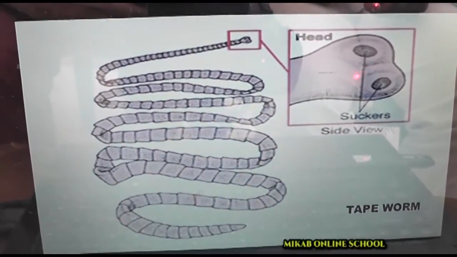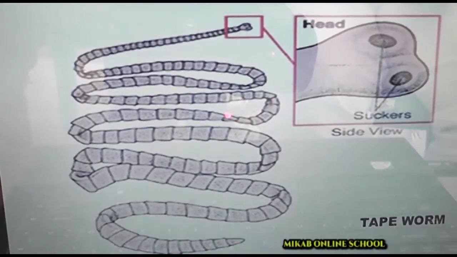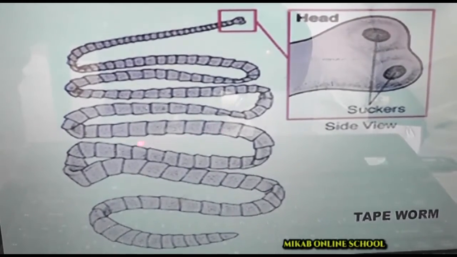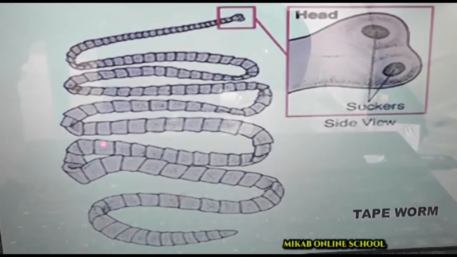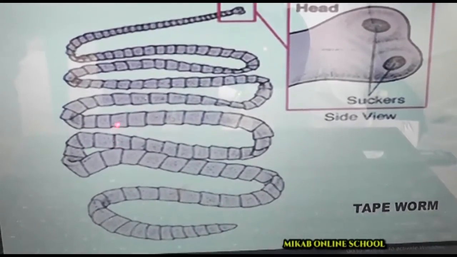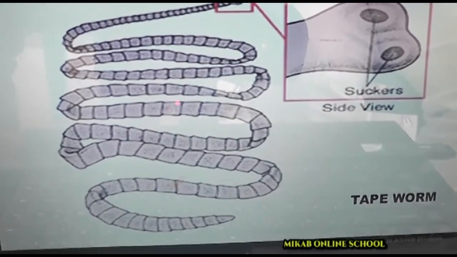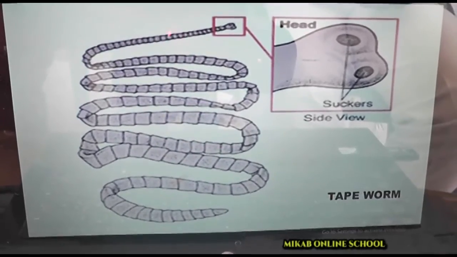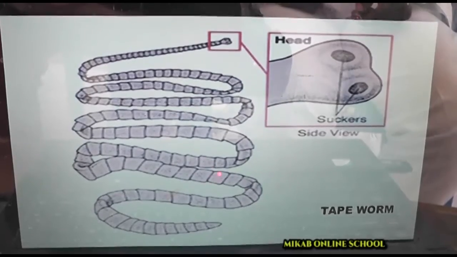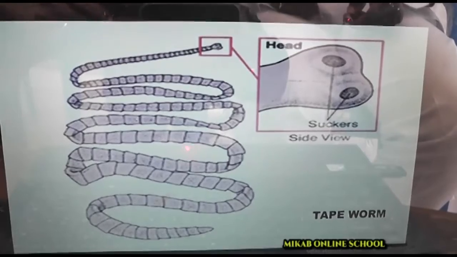So by means of this, since their body is dorsoventrally flattened, you want to know the reason why they are being called tapeworm. Because they are very long, and from the body structure you can see it looks like a tape. Now each of these square-like parts is what we call proglottids. At the beginning region we have the early stage of the young proglottids. Then those at this region are the mature, the older forms of proglottids.